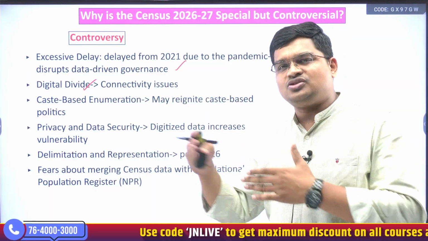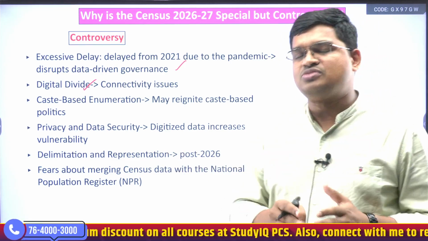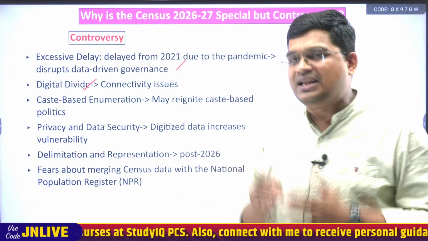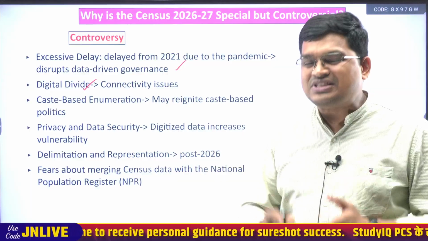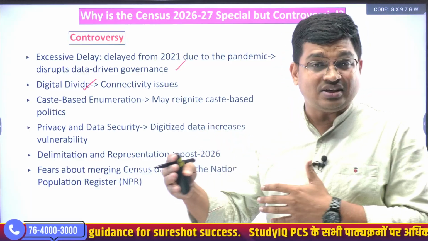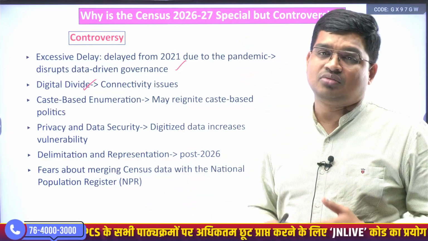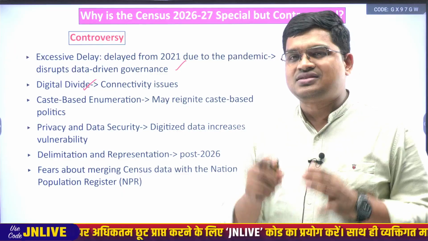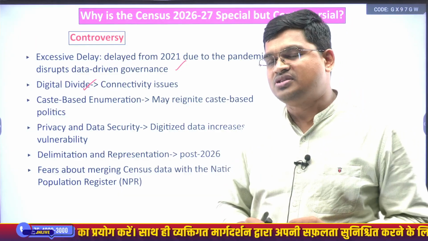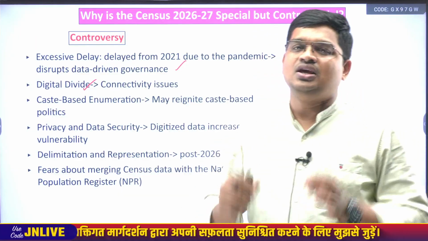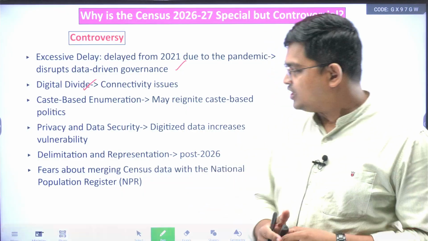will be affected. The numbers that come from the census in terms of population mean that the representation of southern states will be lesser than the northern states in the Parliament. Less representation means lesser bargaining power for the southern states. That means southern states would be penalized for their effort with respect to population control. This controversy will be there, and we will see with respect to this delimitation.